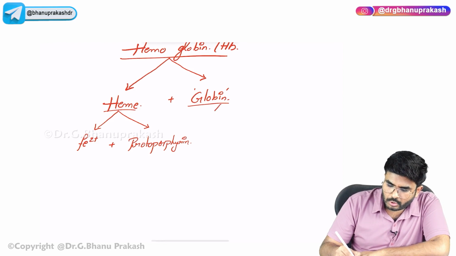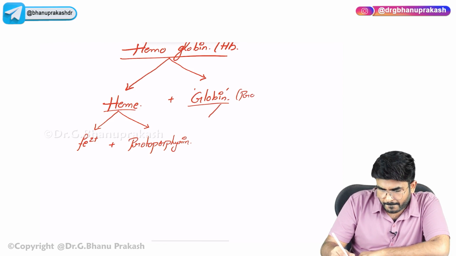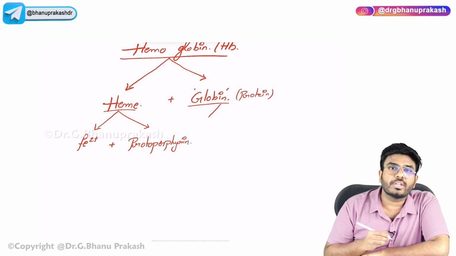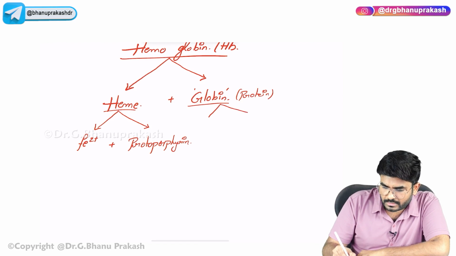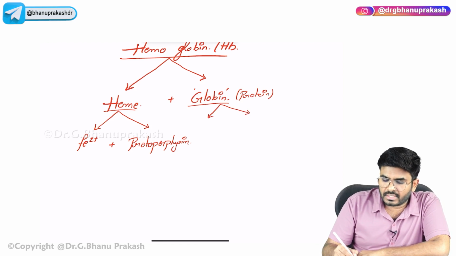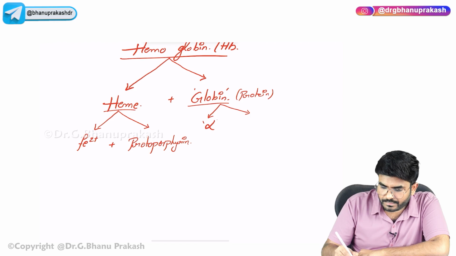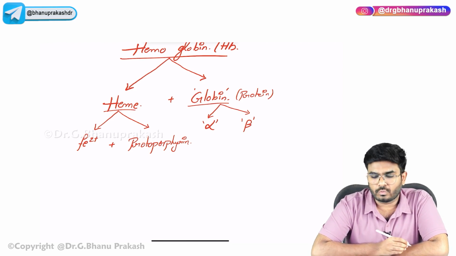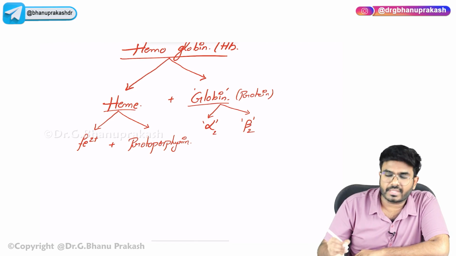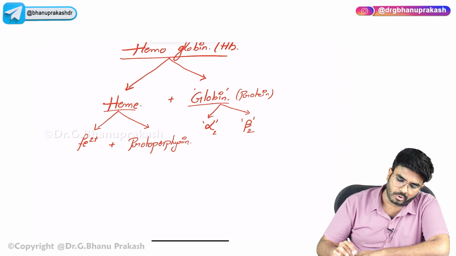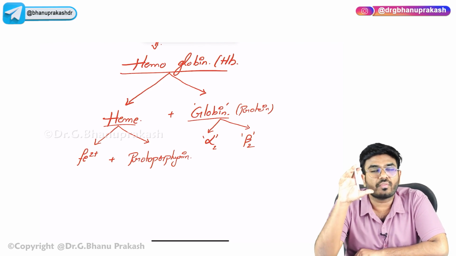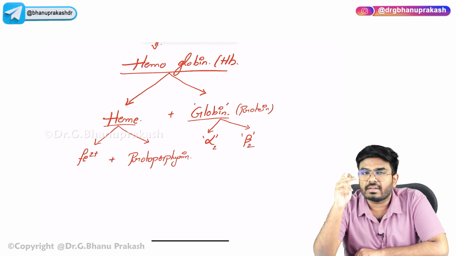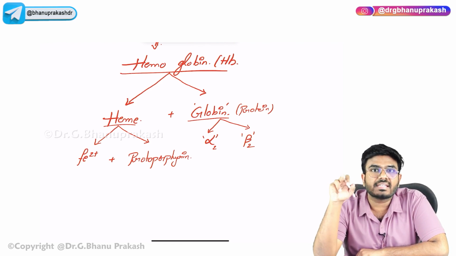And what is this globin? Sir, globin is a protein. Heme is not a protein; heme is made up of iron and protoporphyrin. In the globin, there are alpha globins and beta globins. Two alpha globin chains will be there and 2 beta globin chains will be there. So this is basically hemoglobin, sir. Hemoglobin is made up of heme plus globin. Heme is made up of iron and protoporphyrin. There is a protoporphyrin ring in which the iron is sitting in the center.